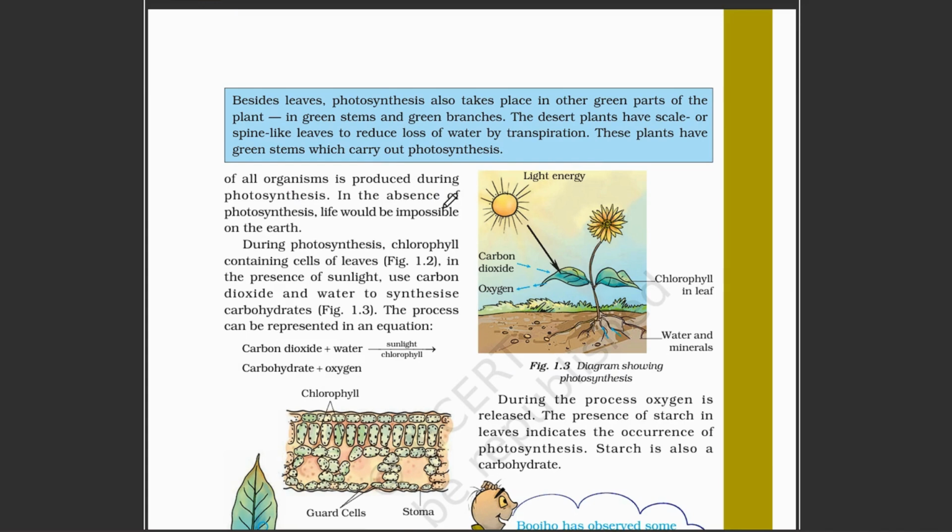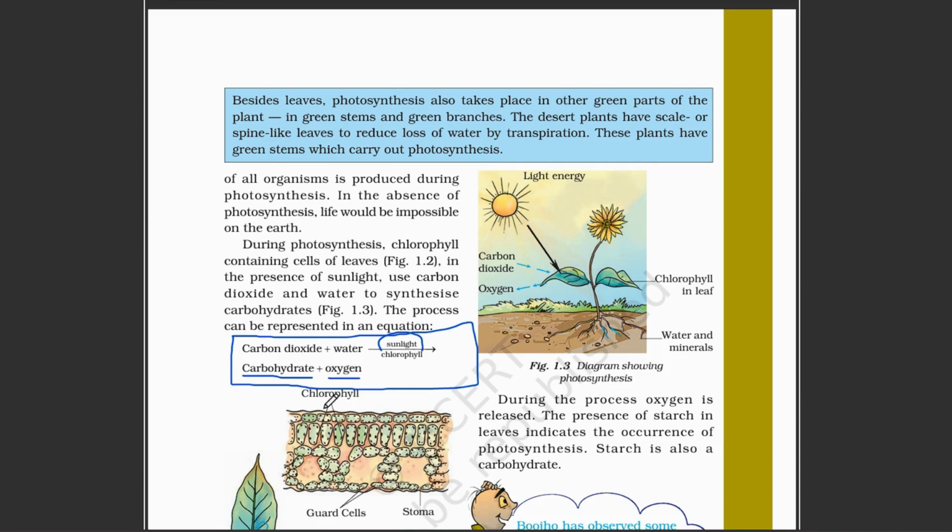During photosynthesis, chlorophyll-containing cells of leaves, in the presence of sun, use carbon dioxide. What is the equation? We have to know the equation of photosynthesis. This is the equation of photosynthesis. First of all, carbon dioxide: we get carbon dioxide from the air, absorbed by the leaves, and water from the earth, which is absorbed by the root, and it combines with the sunlight, which is absorbed by the chlorophyll. So these three make food, and the products are carbohydrate, which is the ultimate food, and oxygen. These are the byproducts of the plant.